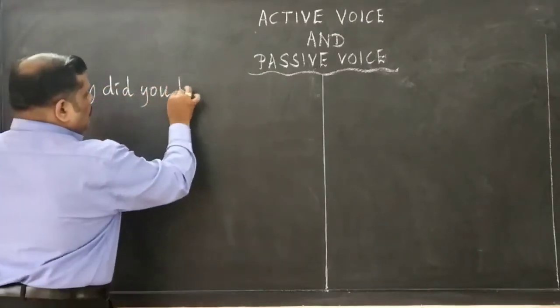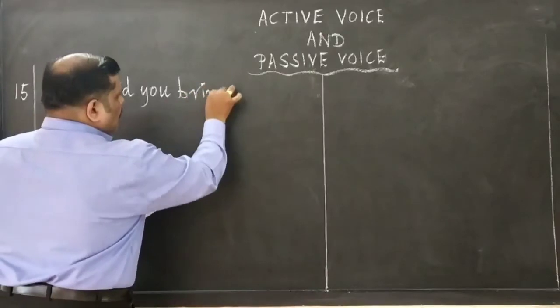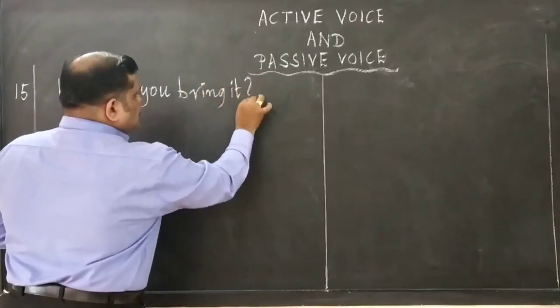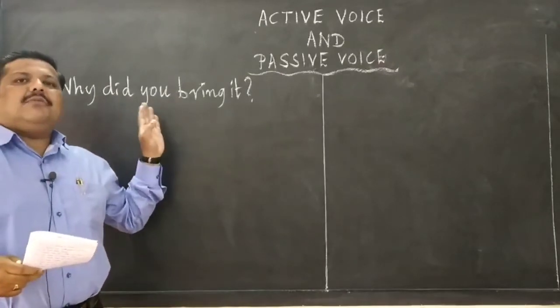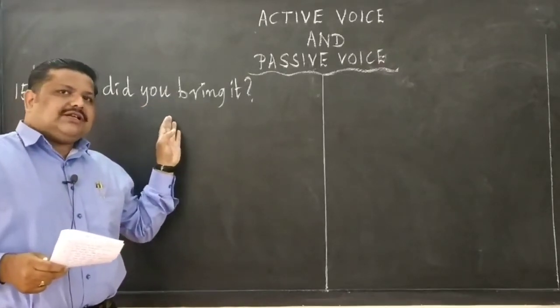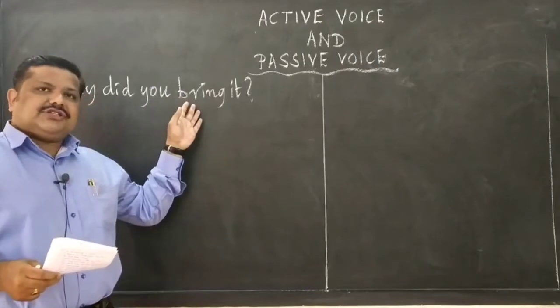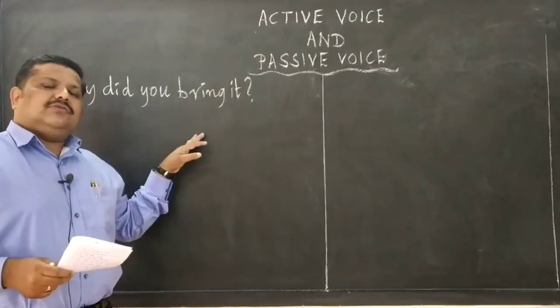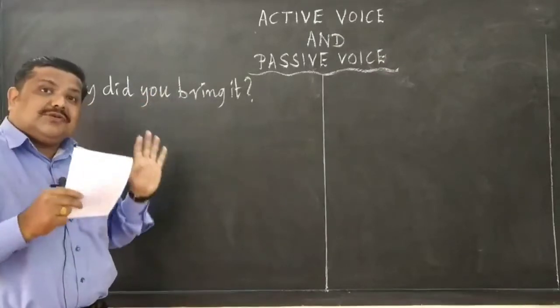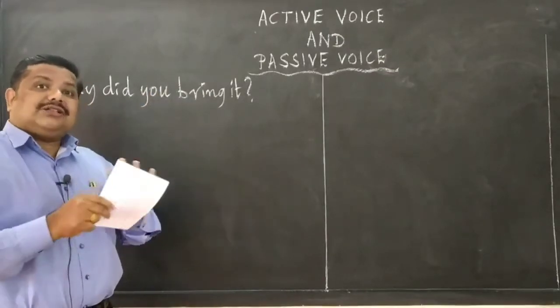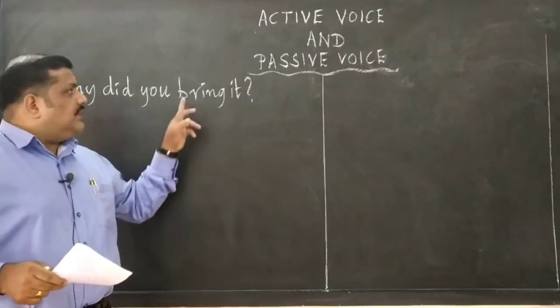Why did you bring it? See, this active voice is in the form of a question. It's an interrogative sentence actually. It's in the form of a question. How to change it into passive? Remember that when you change it into passive, it remains a question only. It does not become a statement or answer. So it remains a question.